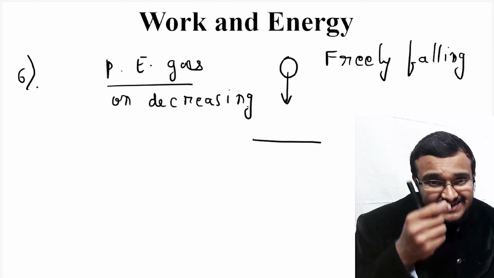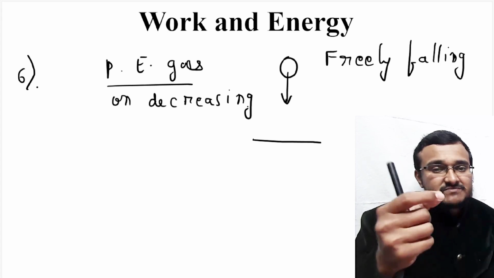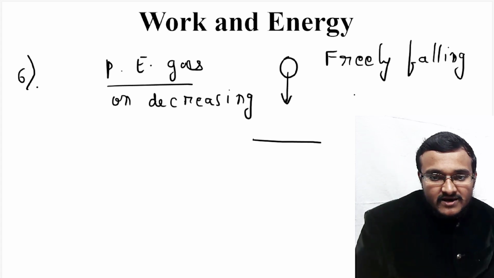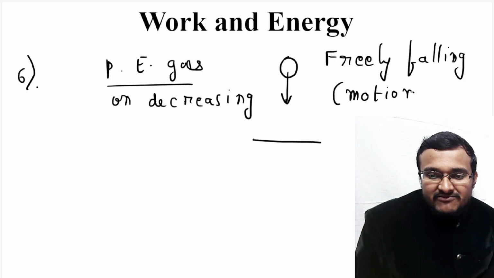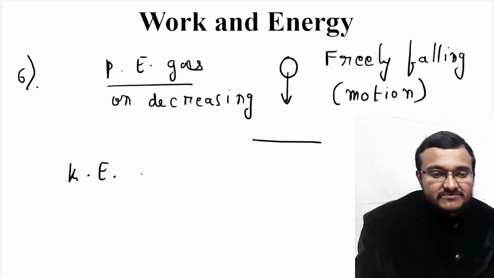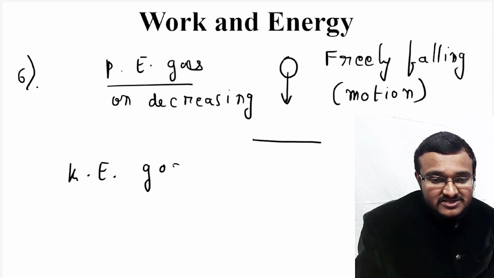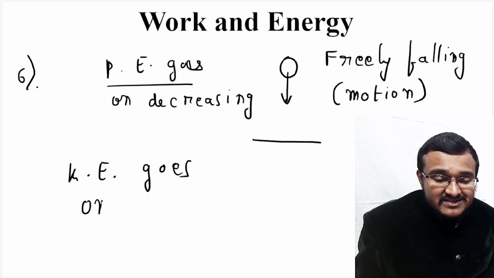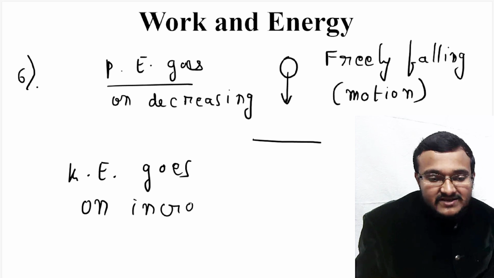Because when an object is under free fall, that object comes into motion. So a freely falling body is under motion. Whenever objects are in motion, kinetic energy comes into picture. So potential energy might be decreasing, but kinetic energy will be increasing.